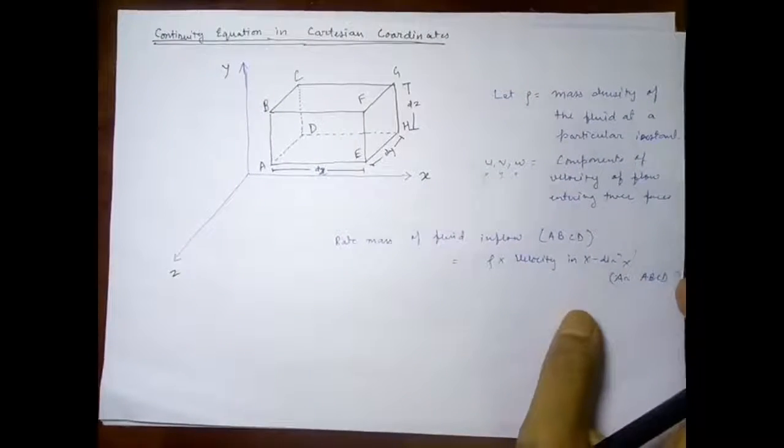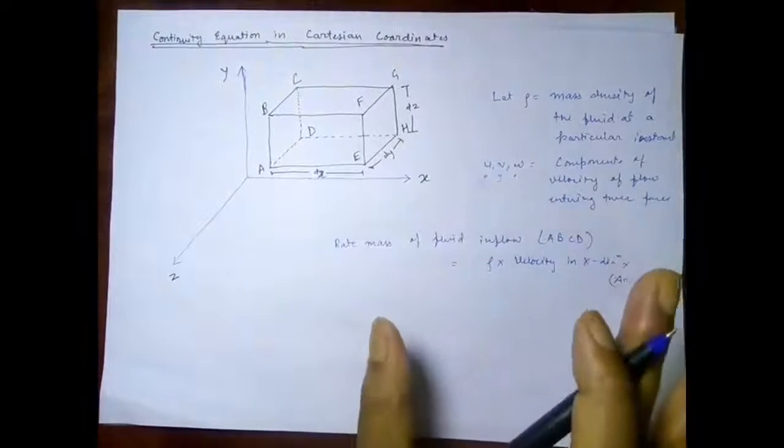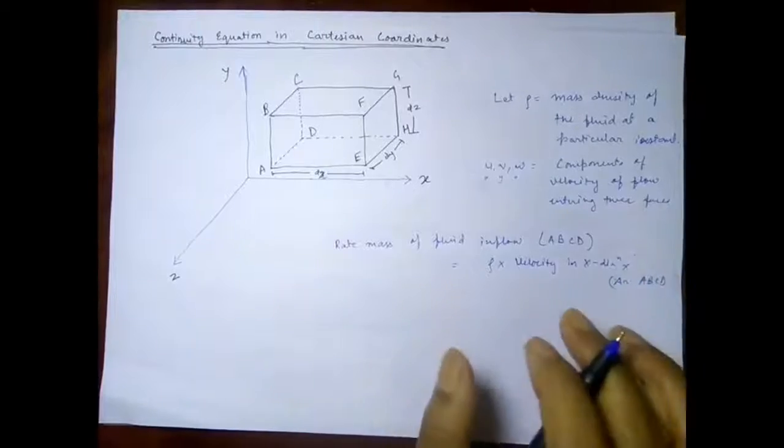So the rate of mass of fluid inflow will be the total mass upon the time.